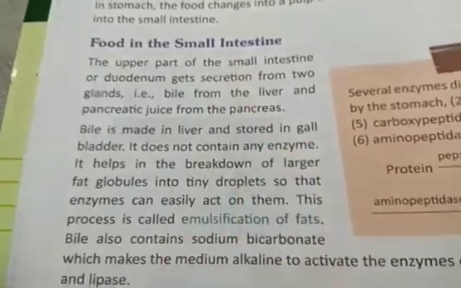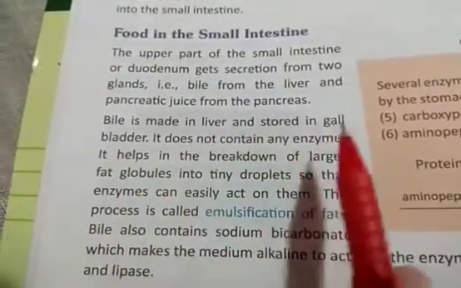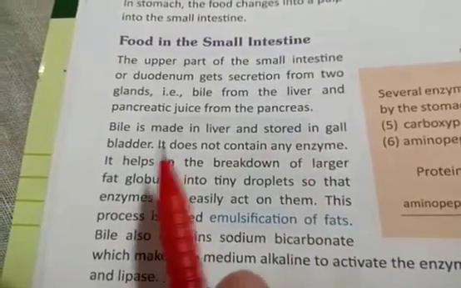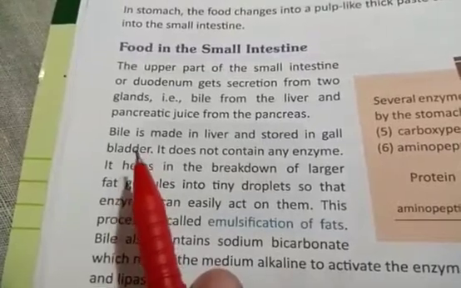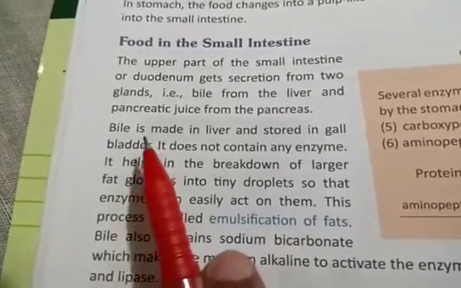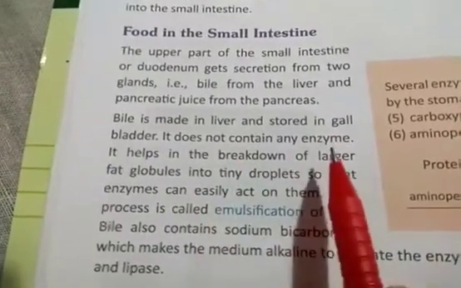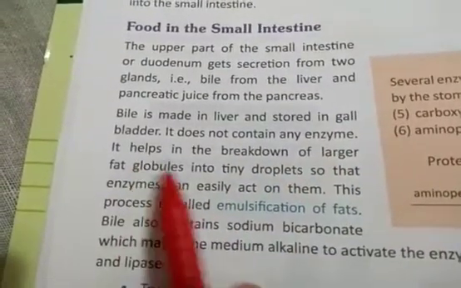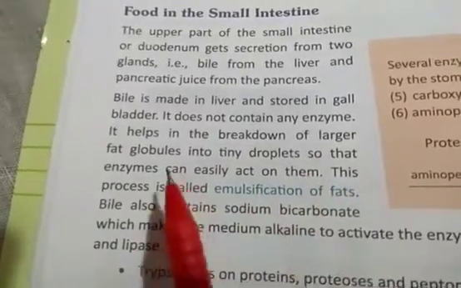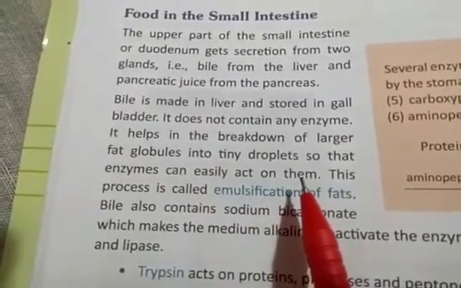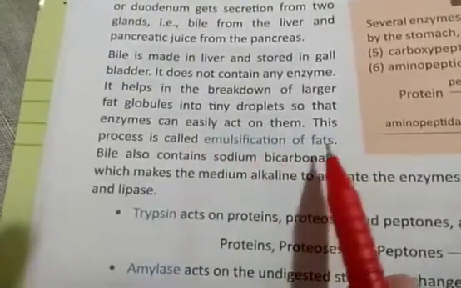Why? Let us see their functions. Bile is made in the liver and stored in a small structure called the gallbladder. You can see that gallbladder structure in the previous pages. Bile does not contain any enzyme. It helps in the breakdown of larger fat globules into tiny droplets so that enzymes can easily act on them. This process is called emulsification of fats.